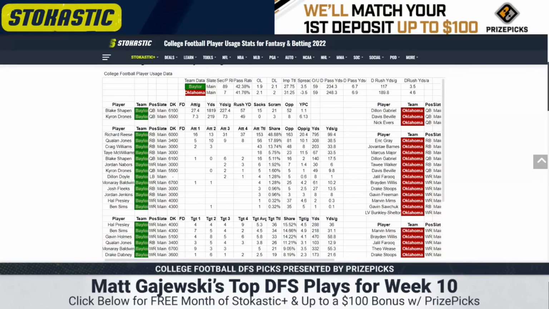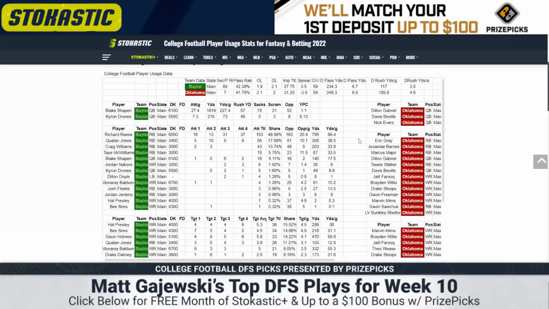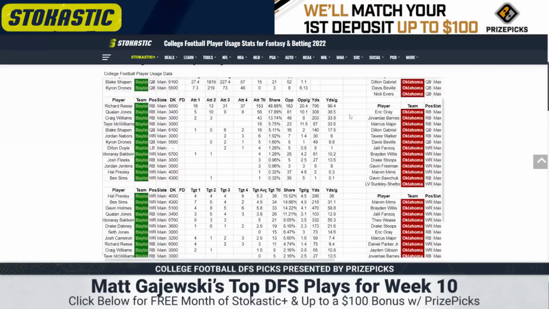Reese is a dynamic freshman, though. He's averaging 99 yards per game. Doesn't catch the ball. I think he needs to be in your GPP pool. I would prefer Kendry Miller, I would prefer more expensive backs like Ibrahim, but I'm going to play some Reese. I feel like I have to at this point. He does have 2 and 3 targets for what it's worth. He touched the ball 40 times last week. 40 times. My goodness. Oklahoma's not great in run defense either. 4.6 yards per carry.